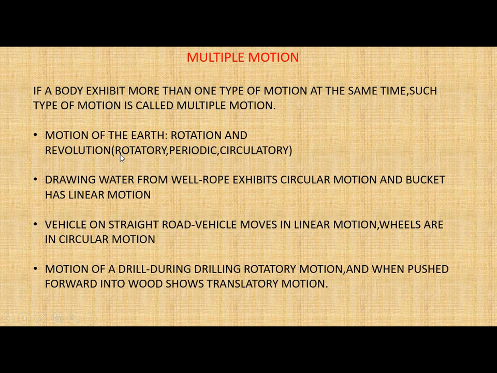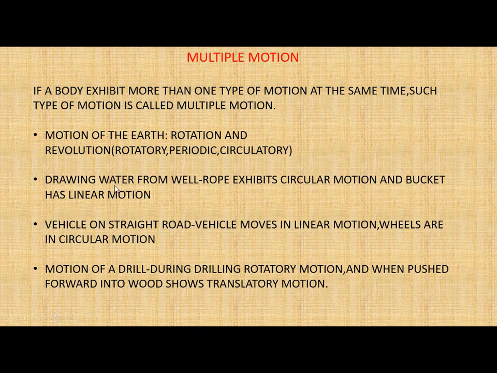When it is rotating, it will have rotatory motion. When it is moving around the sun, we may say that it is having a circulatory motion. And we can also say that earth is having periodic motion, because we know that rotation takes 24 hours and revolution takes 365 1/4 days. So this is periodic also. So all these three kinds of motion can be there on earth.